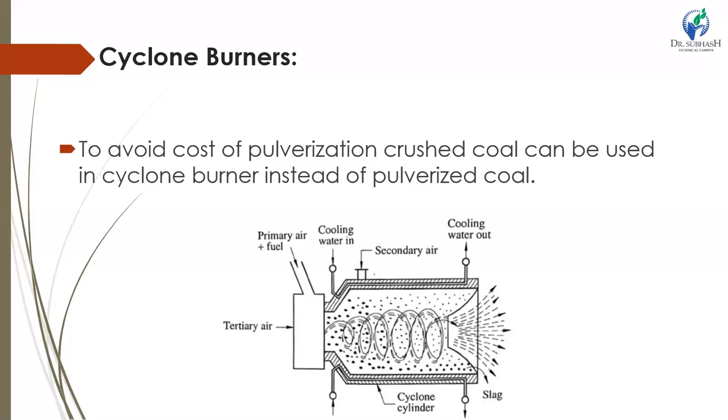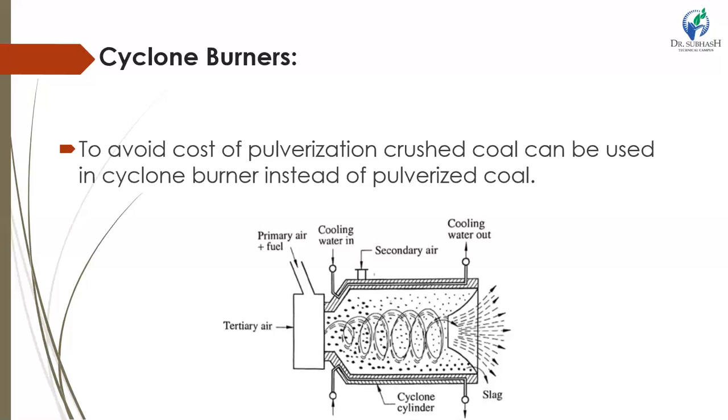There are some advantages. Simple coal crushing equipment can be used instead of coal pulverizing mills. High furnace temperatures are obtained. It can be operated with less excess air. Air is supplied by a forced draft fan. It can burn low-grade fuels. Nearly 85% of the ash in coal can be removed in the molten form, hence the fly ash problem is reduced. The rate of combustion can be controlled by simultaneous and manual adjustment of fuel and air flow rate.